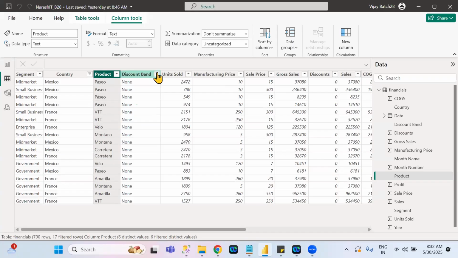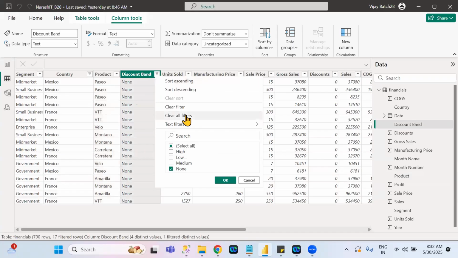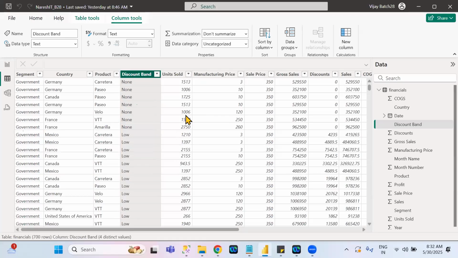See here. Suppose, for example, I click on clear all filters. Now see here, all the columns in the table, the filters are cleared at once. You understand the difference between clear filter and clear all filters? Is that clear or not?